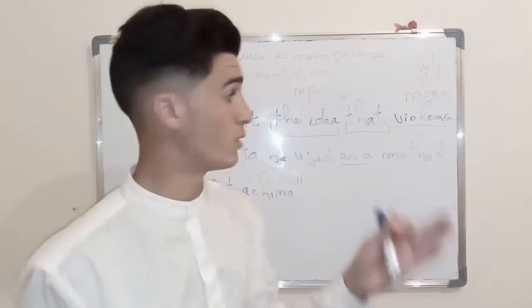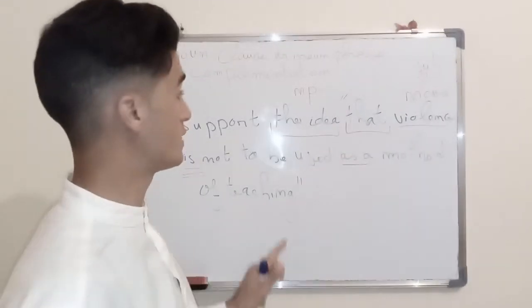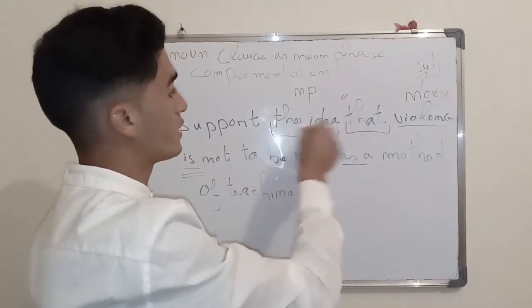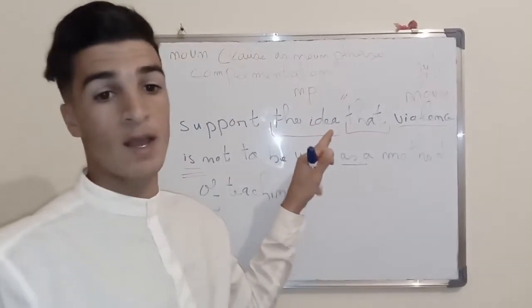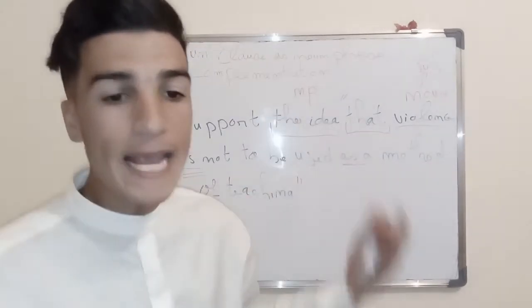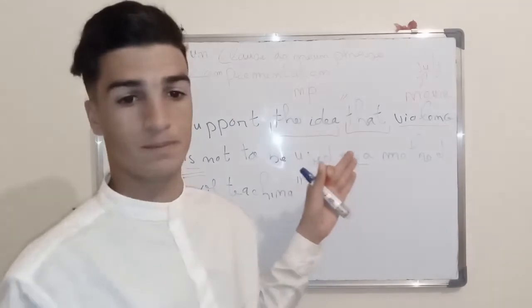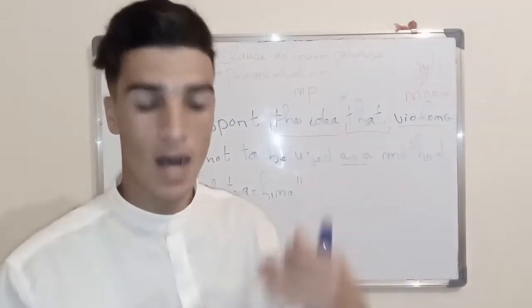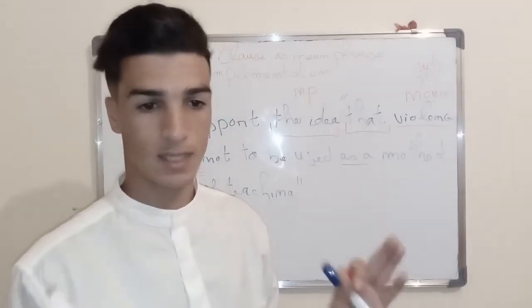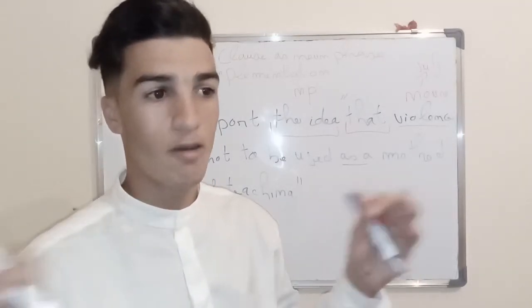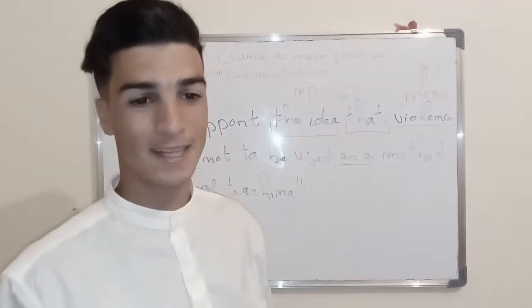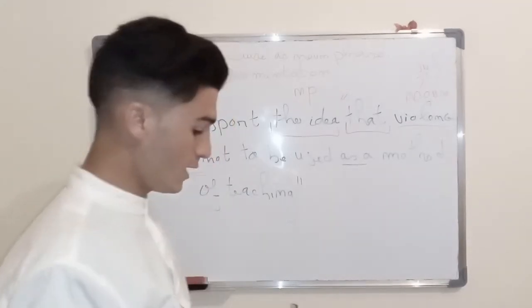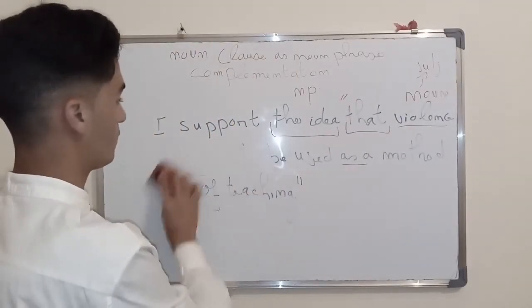You got the point. So this is a noun clause that functions as, let's say, a noun phrase complementation. This is the noun phrase. This noun clause just completes the meaning of the idea. It completes the meaning by explaining this idea. All right? It explains to us what idea I support. That's the whole meaning. That's the only way through which I can explain the noun clause. I can give out an example.